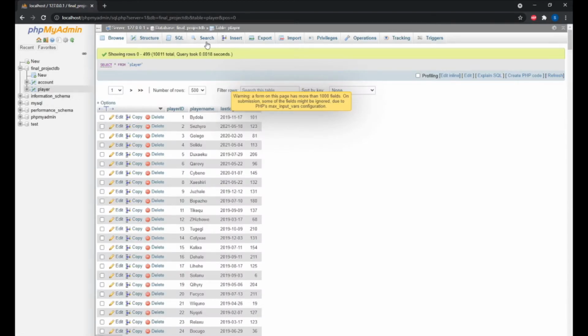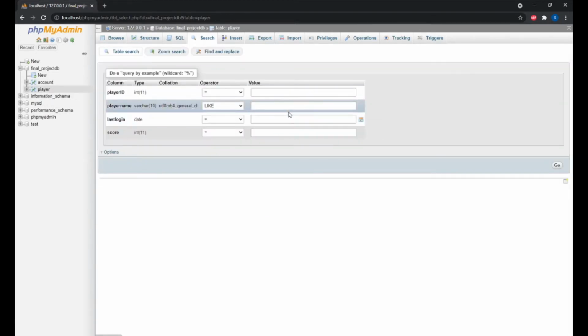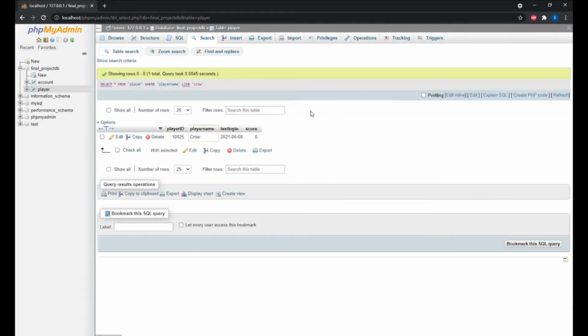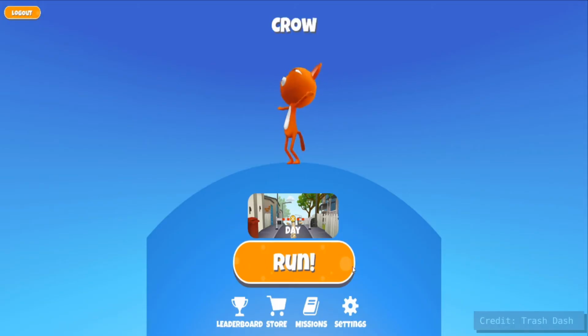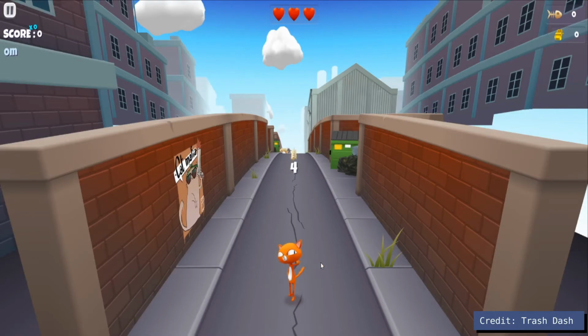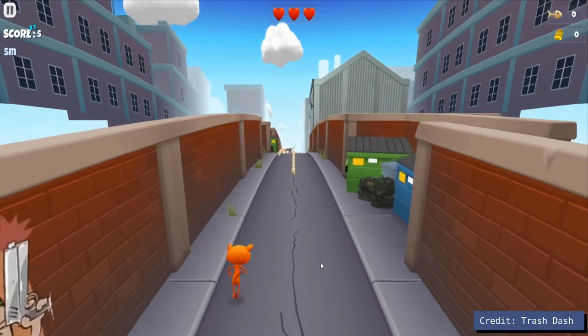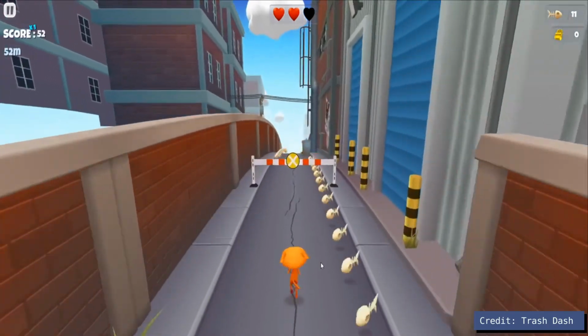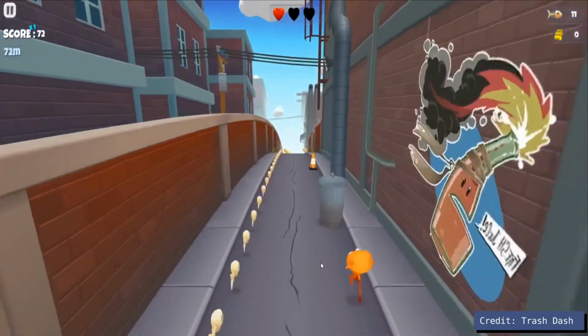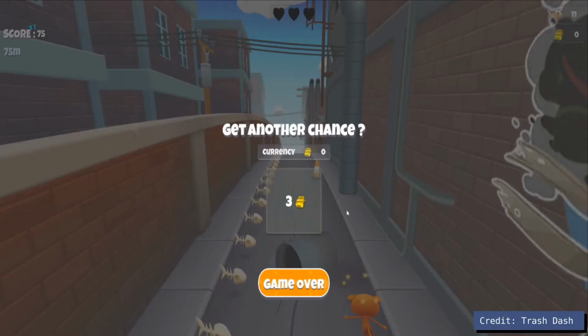The user is able to register an account onto the database that will then hold all of their account details within a table. That table is linked to a player table that holds only information about the player, such as high score, player name, and when they last logged in. Afterwards, the user can log in and play the game. The game ends once the player has lost all 3 of their lives when hitting obstacles. When this happens, their score is updated within the leaderboard of the game. The database itself only updates if the score achieved beats their stored previous record.